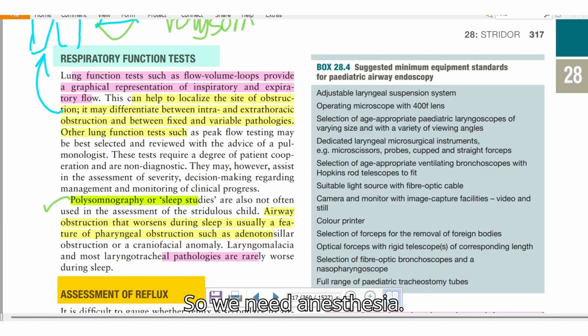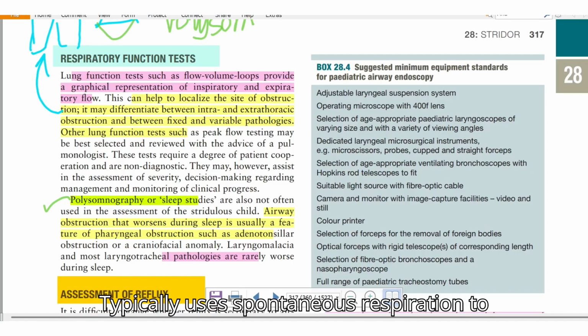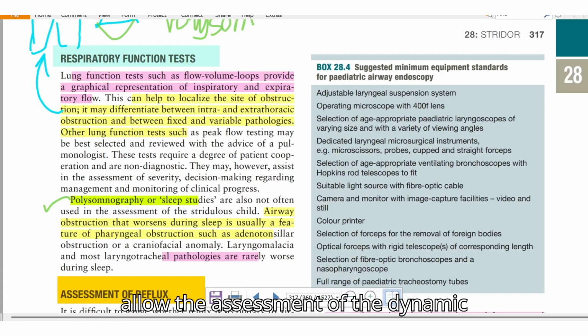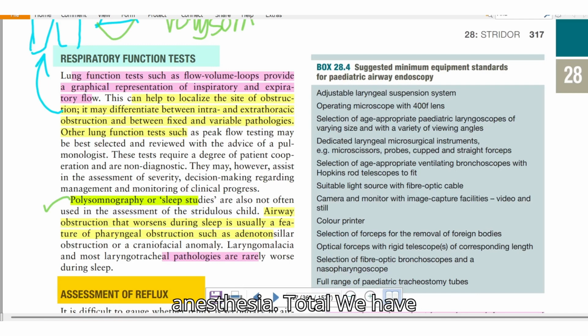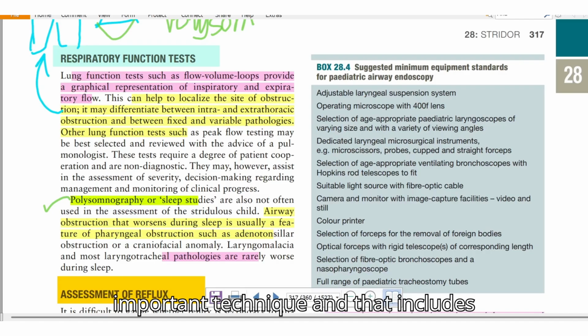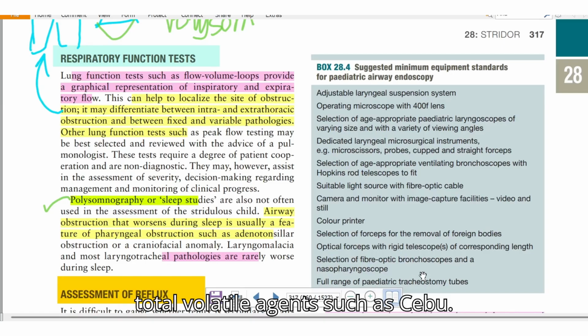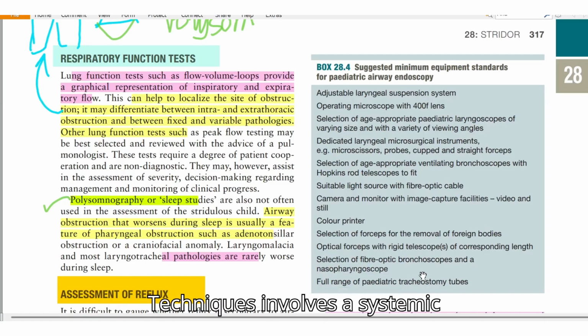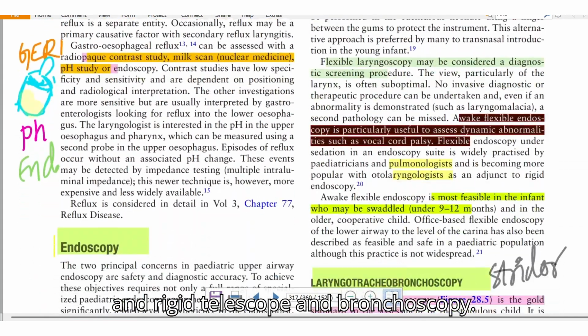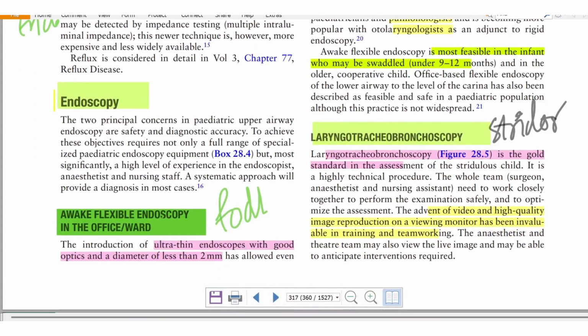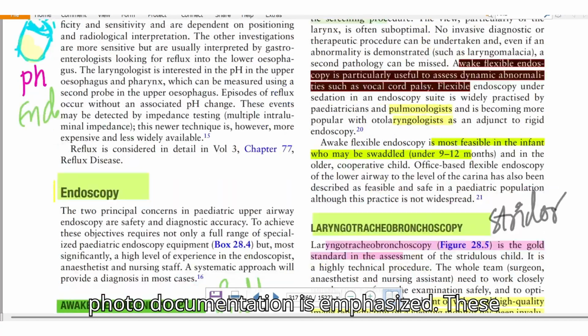So we need anesthesia. It typically uses spontaneous respiration to allow assessment of the dynamic airways, and techniques include volatile agents or total intravenous anesthesia. Spontaneous respiration is a very important technique, and that includes total volatile agents such as sevoflurane. The technique involves a systematic examination using suspension laryngoscopy, a rigid telescope and bronchoscopy to view all structures from the supraglottis to the main bronchus. Photo documentation is emphasized. These are all the things that we have.